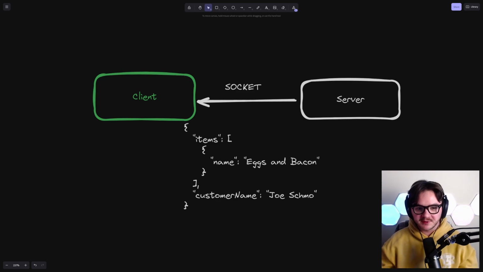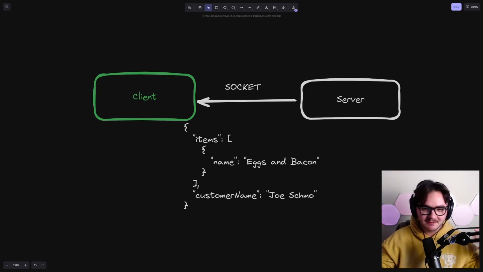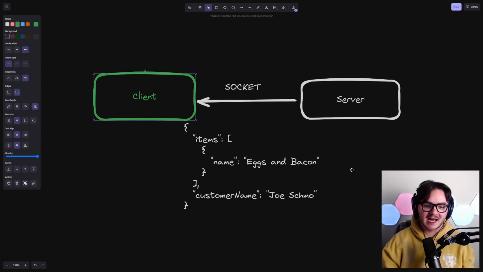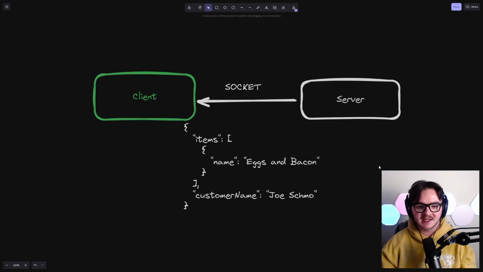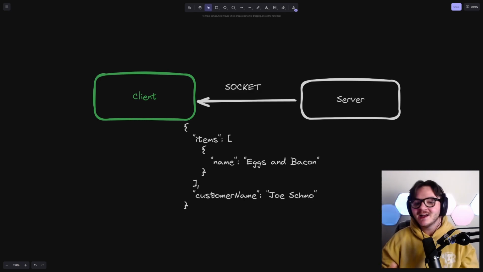All right. Now it's time for a restaurant to receive orders. If you don't know what a socket is, it's basically a way for a server to push information down to a client. That way you don't need to poll and keep saying, get me all my orders, get me all my orders. I'm not going to go into the nitty gritty of why that's worse, but it's worse. You want to have a more real-time setup going on here. The server should be able to push information down to the client that's going to be running in the business and say, hey, here are the items that someone ordered. And here's the customer name that it corresponds to, so that when a driver shows up and says, hey, I need an order for Joe Schmo, you know who that order goes to. It's very simple. Look it up if you don't know what sockets are. They're very useful. You should do a little project with them before you're trying to build DoorDash.